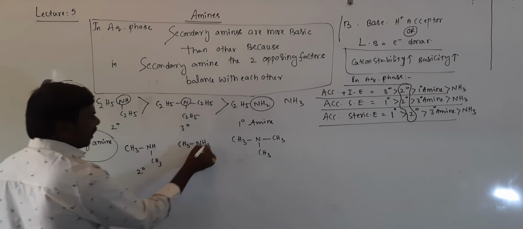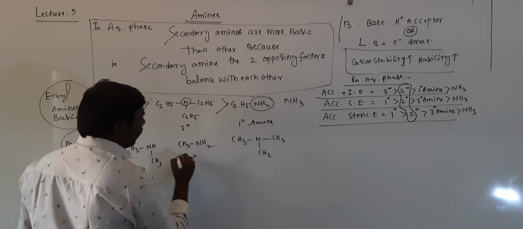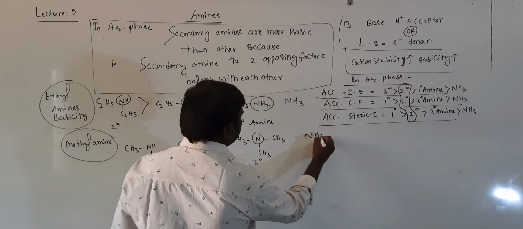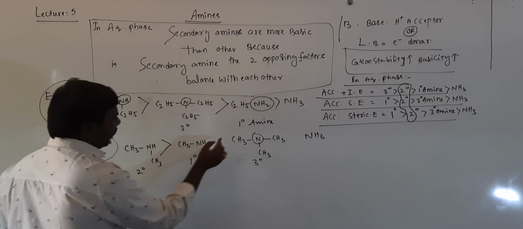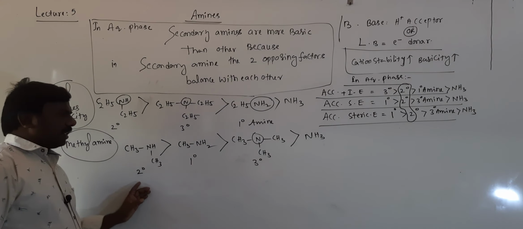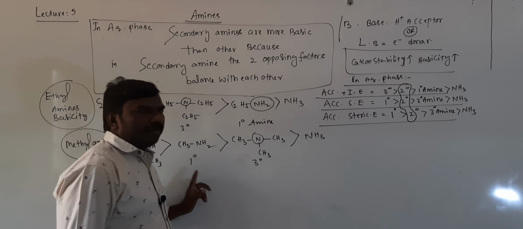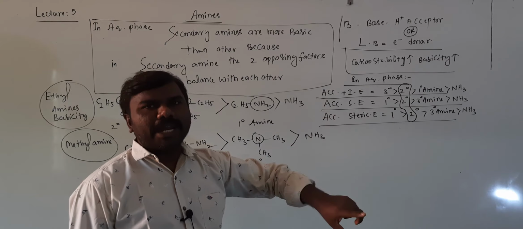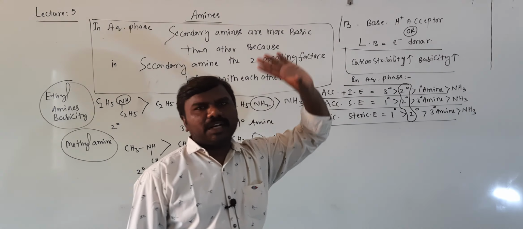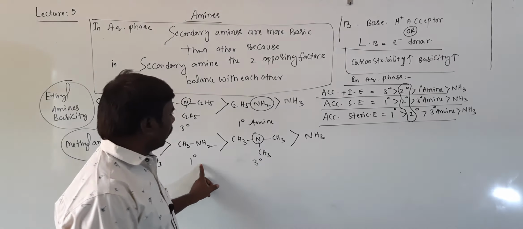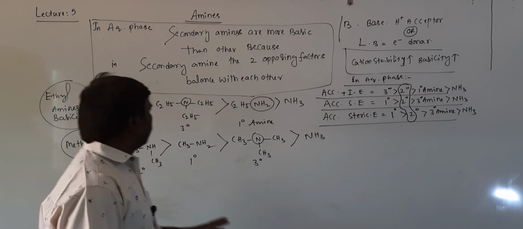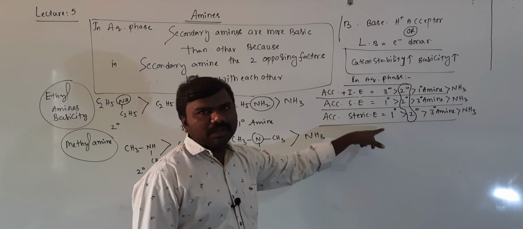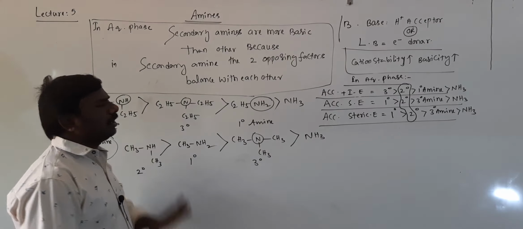NH is the secondary amine, NH2 is the primary amine, N is the tertiary amine. And finally NH3. Here the order of basicity is always secondary greater than primary. Primary means solvation effect and steric effect dominate over the plus I effect. That's why primary is more basic. Tertiary followed by NH3. Here tertiary because the inductive effect dominates over the solvation and steric effect. That's why tertiary is more basic.